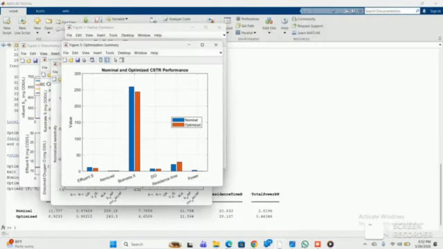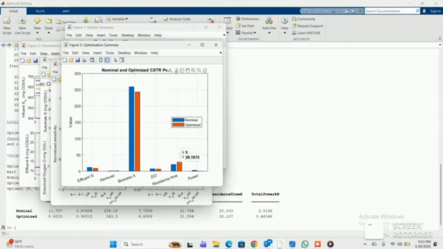Now the fifth graph is the normal versus optimized CSTR performance, which we saw earlier. Here we compare the original operating condition with the optimized one using quantities such as effluent substrate, removal, biomass, dissolved oxygen, residence time, and power.